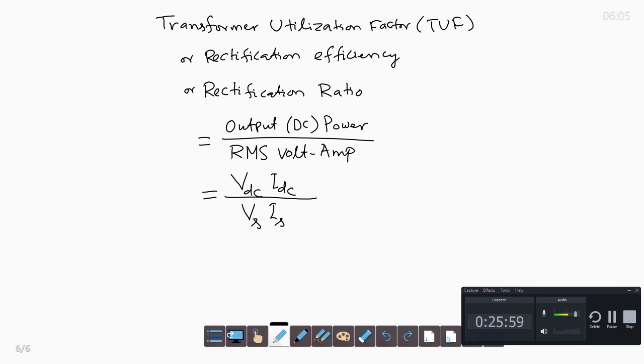So these are the performance parameters which are important to compare different converters based on their relative merits to select one for a DC drive. We have discussed the single phase case. In the 3 phase case also similar things apply, except the RMS volt ampere will be root 3 VL IL, or the power will be 3 VS IS1 cos phi 1, like that. So these corrections will apply.